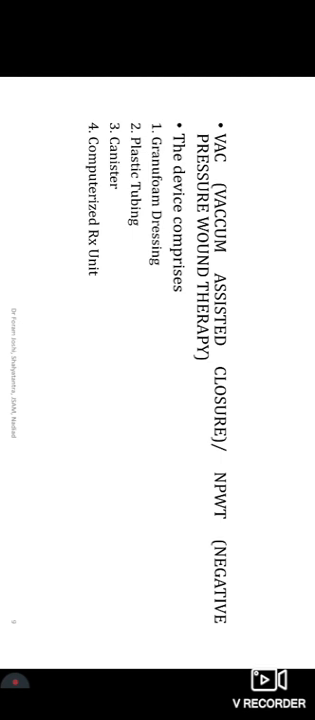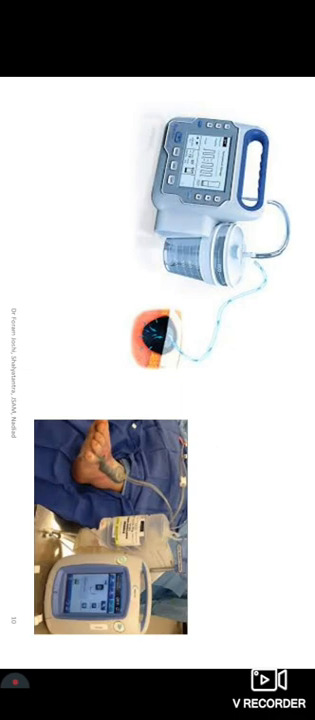What happens in that? It is a device, and that device consists of four main structures. One is the granuform dressing, another is the plastic tubing, the third is the canister, and the fourth is the computerized treatment unit. This is the animated diagram you can appreciate. This is the non-healing ulcer. That is the granuform dressing that is applied. There is a sponge-like structure, and along with that a tube-like structure is attached, and it goes into the canister. In the canister, it sucks the collected discharges and exudations, and the total work is maintained by this computerized unit.